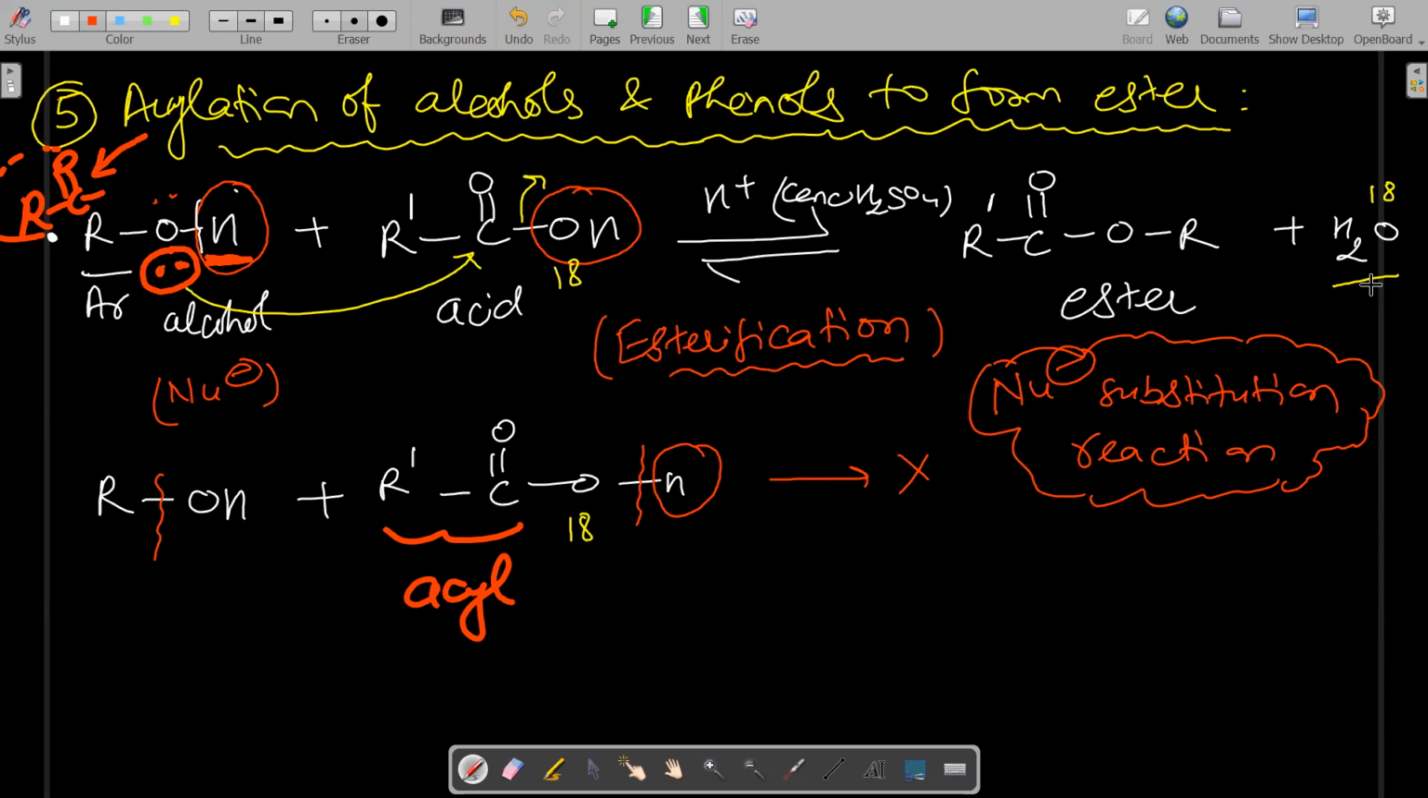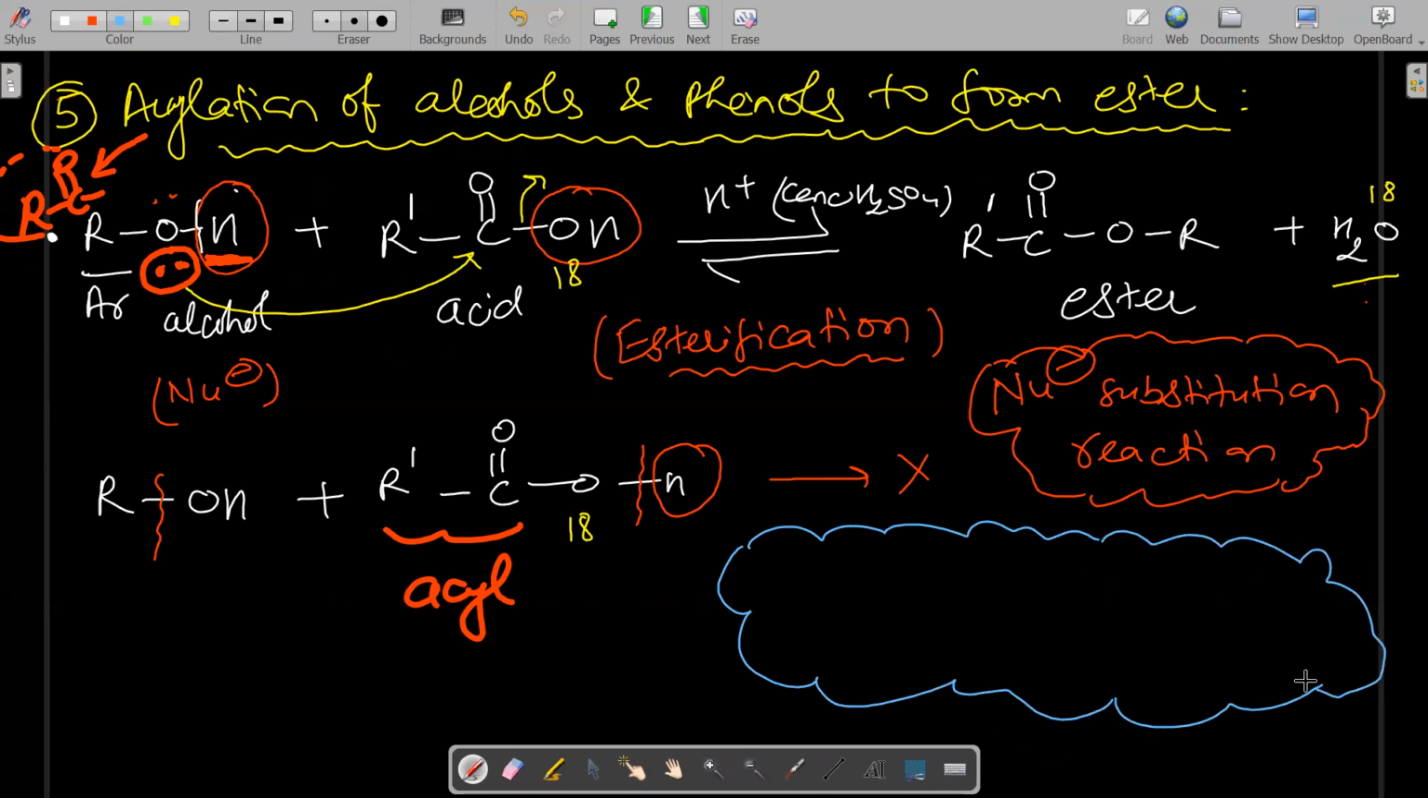Now there is one more question. Why should water, which is a byproduct in this esterification reaction, be immediately removed? Anybody can say why this water byproduct should be immediately removed? Anybody has any idea?